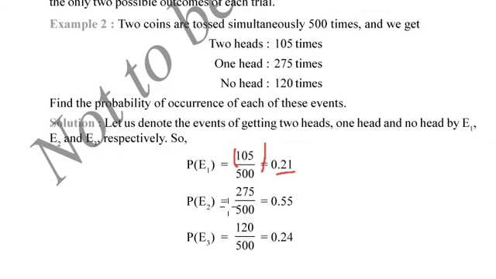And probability of getting one head is equal to 275 divided by 500, which is equal to 0.55. And probability of getting no head is equal to 120 divided by 500, which is equal to 0.24. When we add all these probabilities, we will get 1.